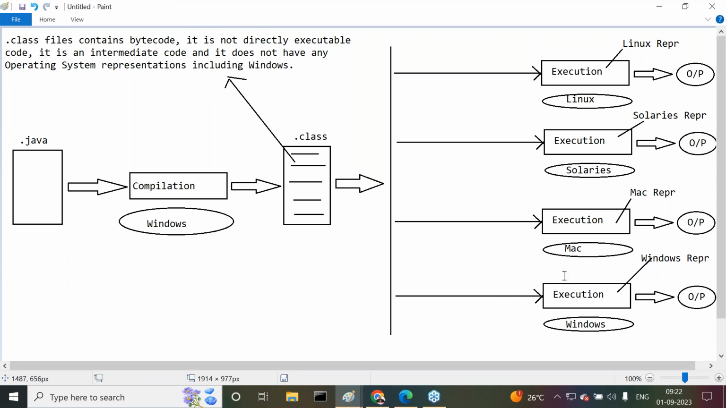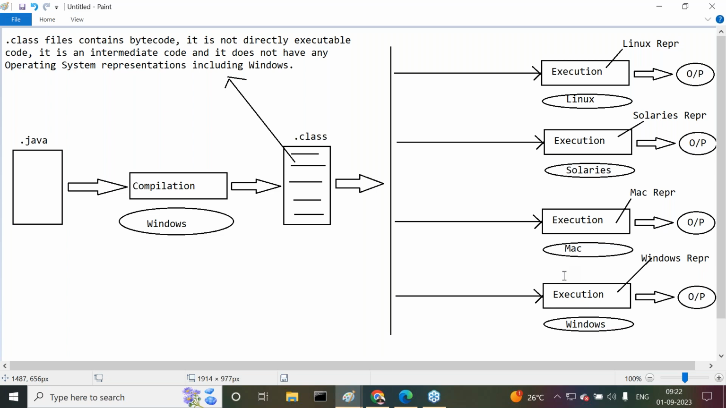That's almost all the same. This problem is almost all similar to the C programming language problem, or not? But the only difference is what? The .exe file is confirmed to have local operating system representations, Windows representations. It is possible to execute it only under the Windows operating system, not possible to execute on any other operating system.